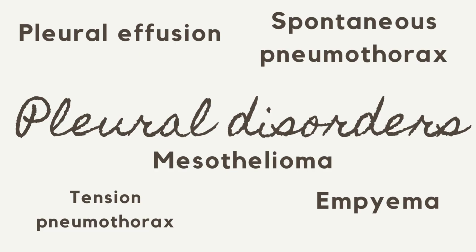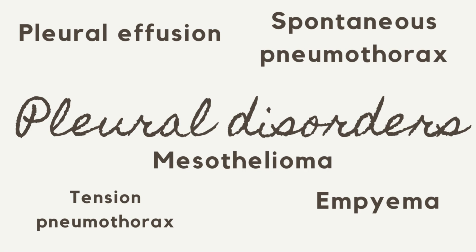The pleura plays a crucial role in smooth lung movement and pressure balance. But when disrupted by fluid, air, infection, or malignancy, it can lead to significant respiratory compromise. We'll cover 5 key pleural conditions. Pleural effusion, when fluid accumulates, leading to compression and breathlessness. Causes range from congestive heart failure to malignancy and infections like TB.